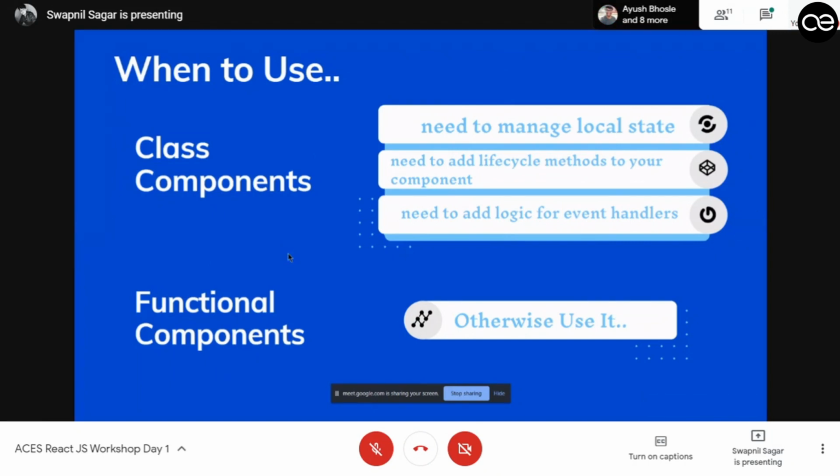And when should you choose functional components? If you are just rendering an image, or just rendering text or any data of any user, and you don't want the data to be passed to any other function, then you should use functional components.